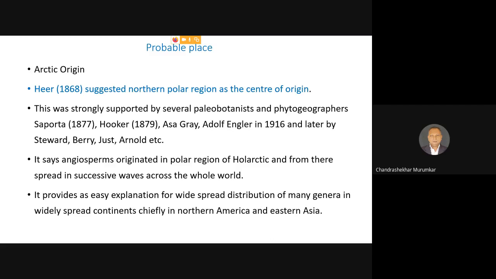Initially this was not known, and it was assumed that the Arctic region also has a landmass, and this was called the Arctic region, where we have the North Pole today. This was proposed in 1868, almost 200 years back, and he suggested that the northern polar region is the center of origin of angiosperms. For this purpose, he had 2 claims. Firstly, he said that all the 5 continents were present in the northern region.